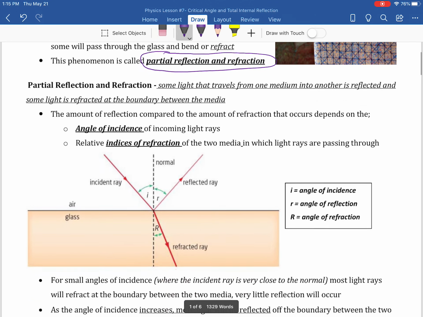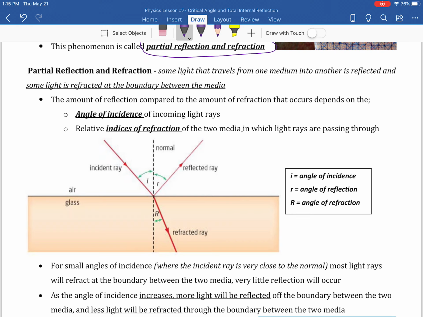When we try to define what happens when we see reflection and refraction, there are two situations that we have to consider. First, at what angle is that incident ray coming in? So for instance, is the sun coming in at a small incident angle?